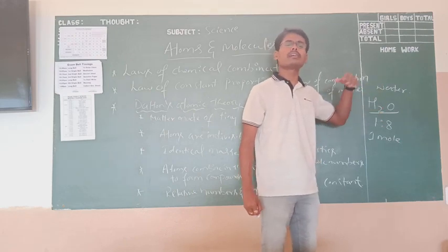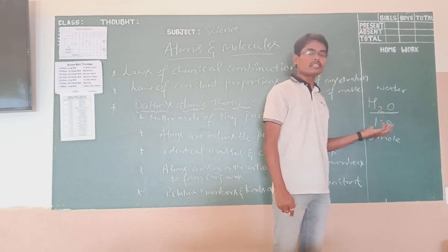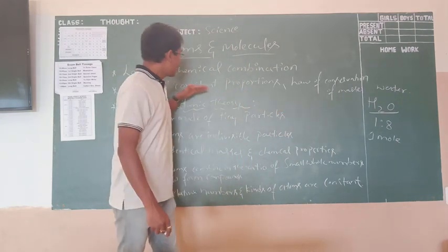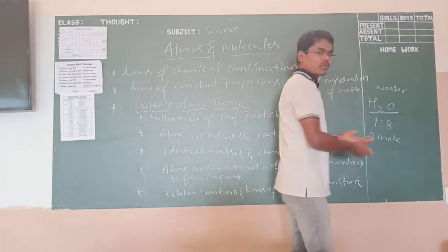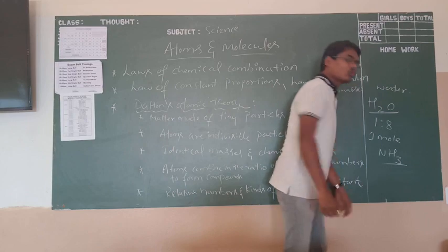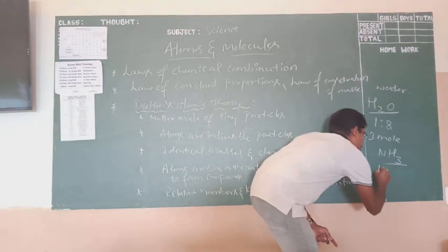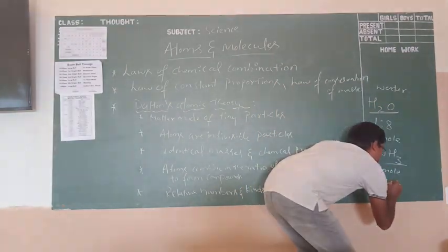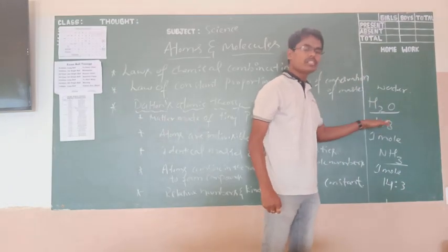Like that, you can take so many compounds to confirm what the proportion should be for a given chemical substance. Here I am going to take one more example they have given in your textbook: NH3, you know, ammonia. To produce 1 mole of ammonia, it needs 14:3. What does it mean again? I have written here 1:8 for water.